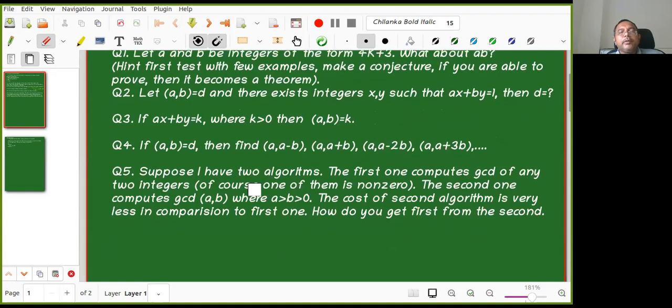Okay. Question number 4: if GCD of A, B is d, then consider A minus B, A plus B, A minus 2B, A plus 3B and so on. What about the GCD of them? Those who are able to tell, just tick yes. What is your prediction? What is your prediction?